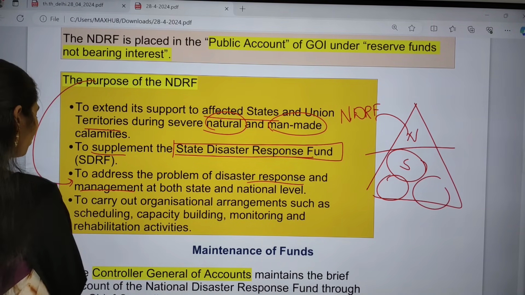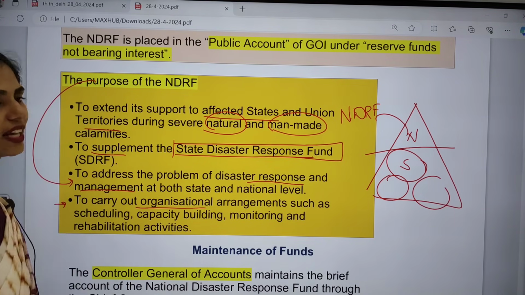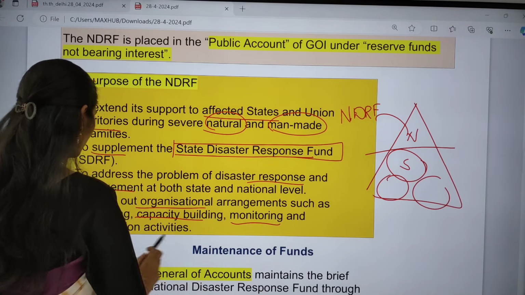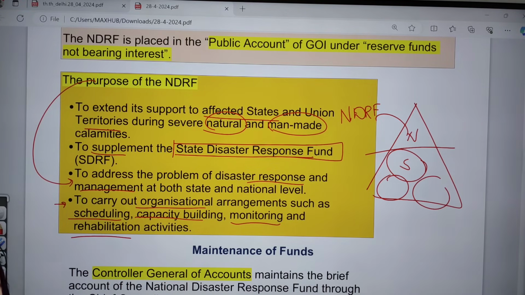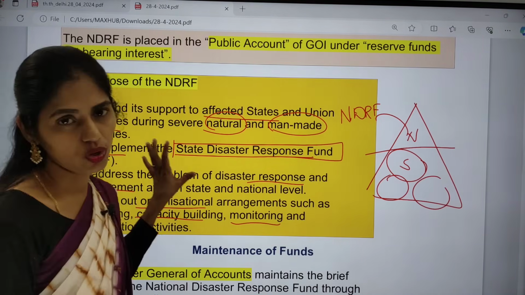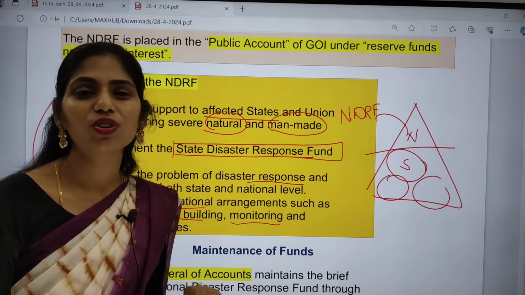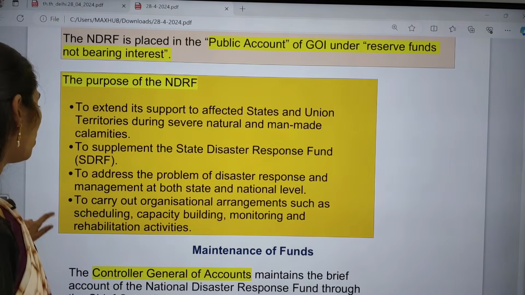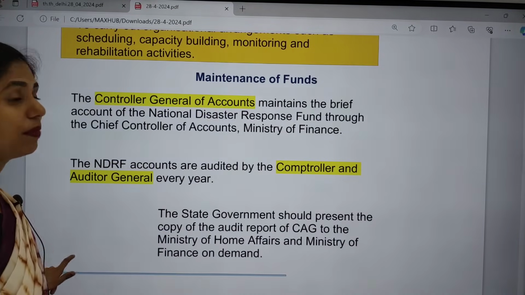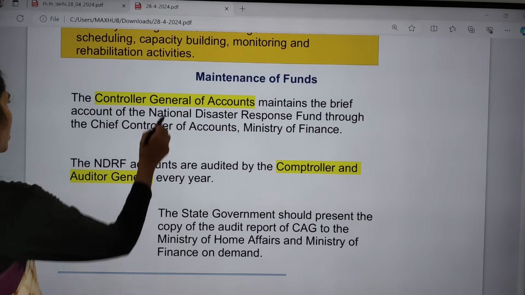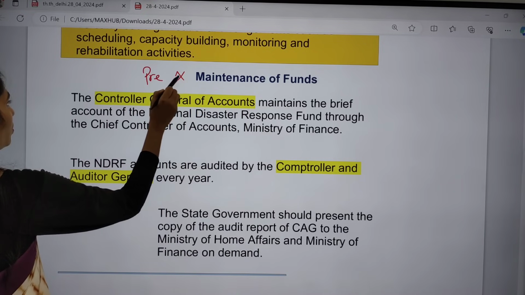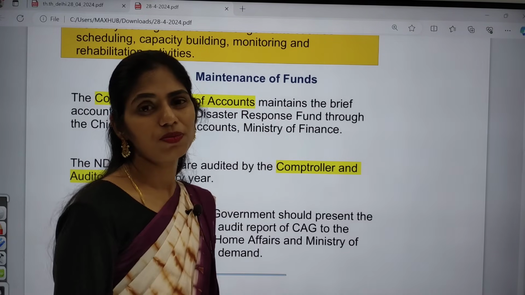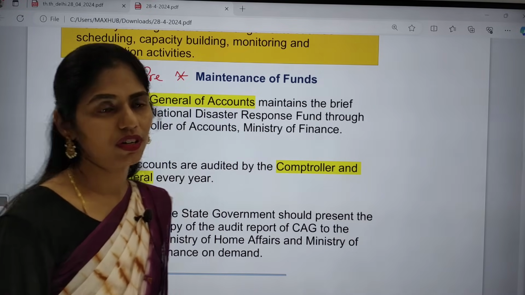And especially they are focusing to carry out organization arrangements, for example scheduling, capacity building, monitoring and rehabilitation activities. So in all those things it will be very helpful. And I want to deal with one more important point here, that is about who is going to maintain these funds. So maintenance of these funds is very important from your prelims point of view. You can expect this question in prelims.